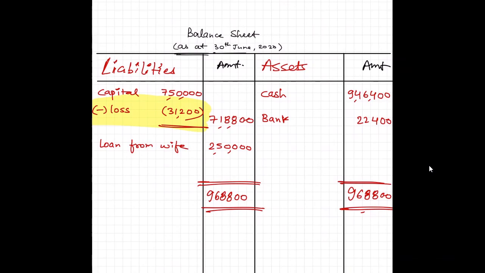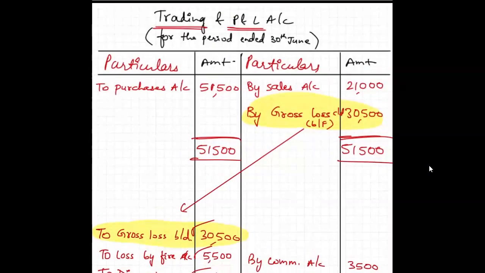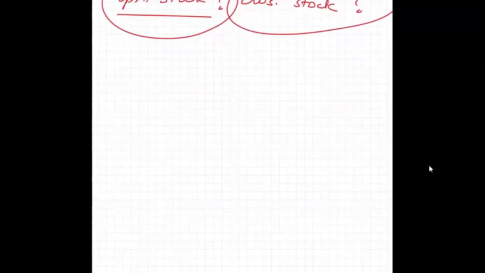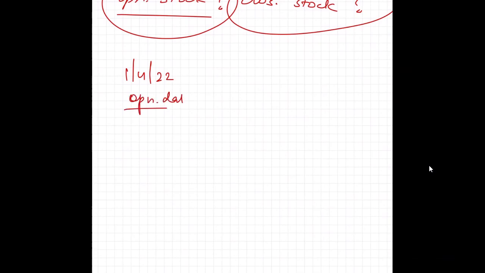One question has come: whether you are only doing this for the calendar year, if the opening entry is in the financial year. If the opening entry is in the financial year, that means you will close your books and open your books on 1st of April. For example, 2022 you have started. That is your opening date. And your closing date would be the last date, 31st of March 2023.